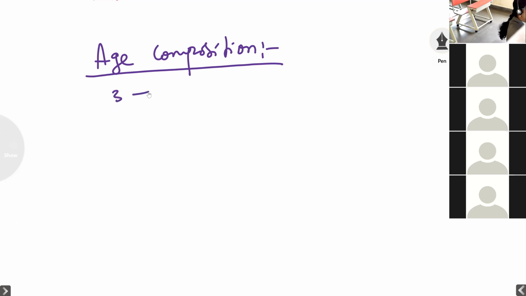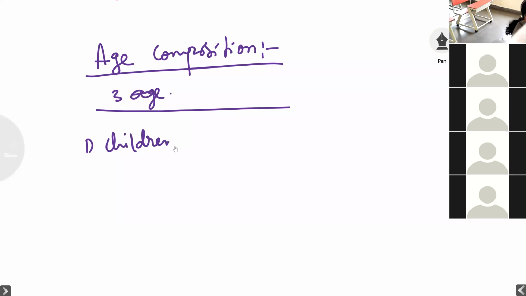Age composition. So if you take the total world, we have three categories of age composition. The first one is children, those who are 15 years and below.